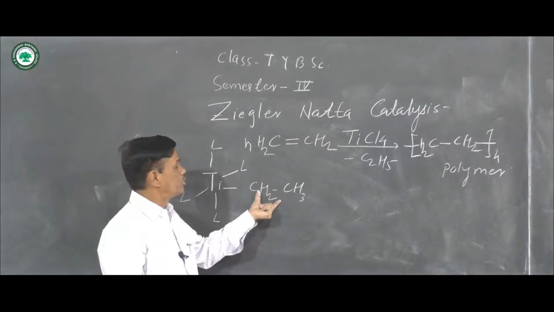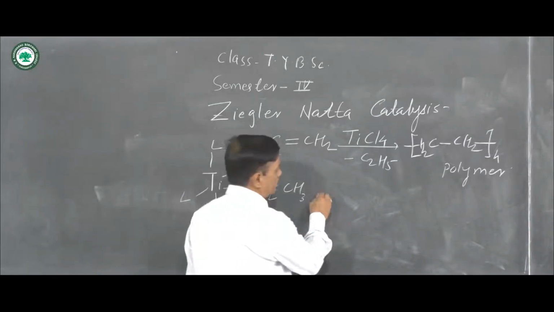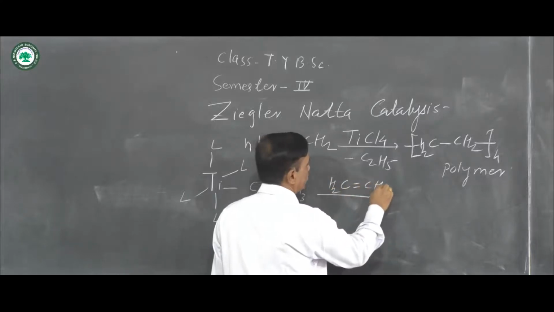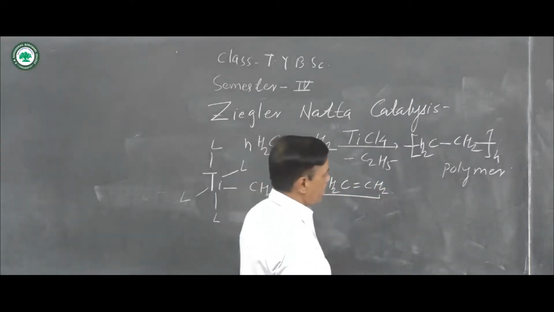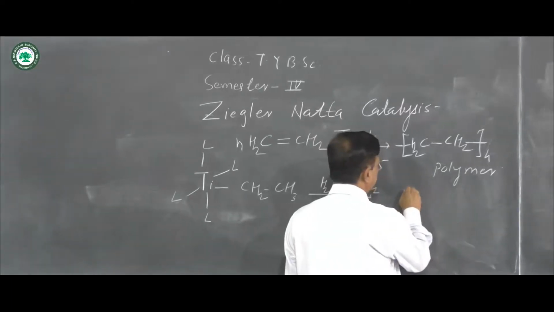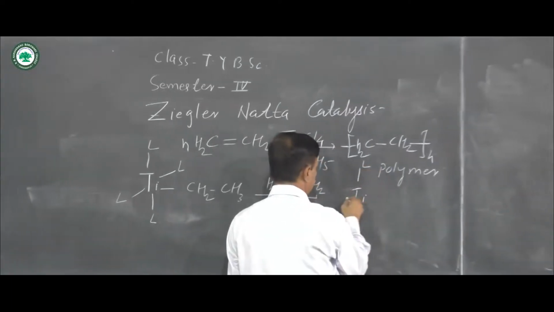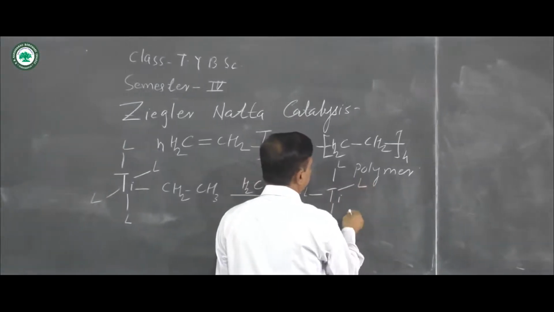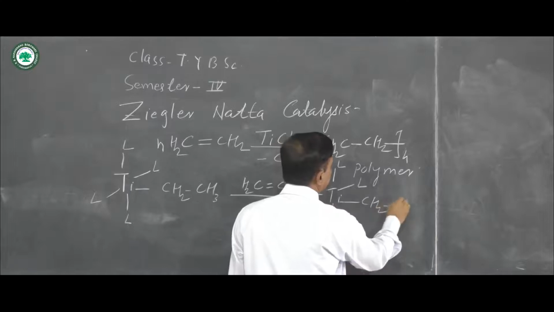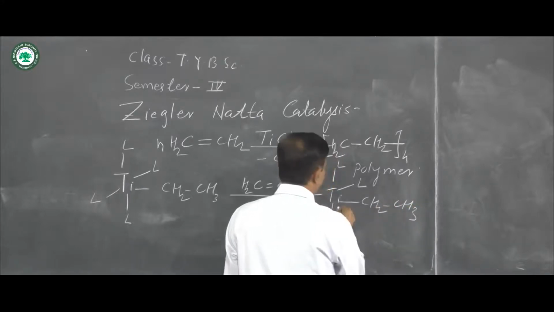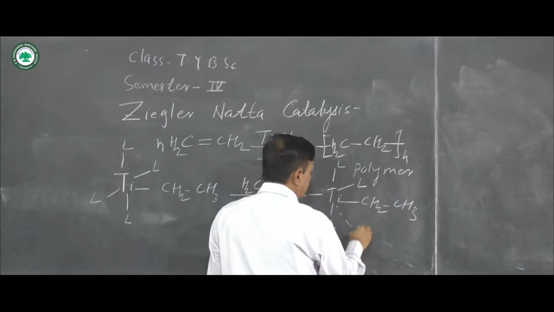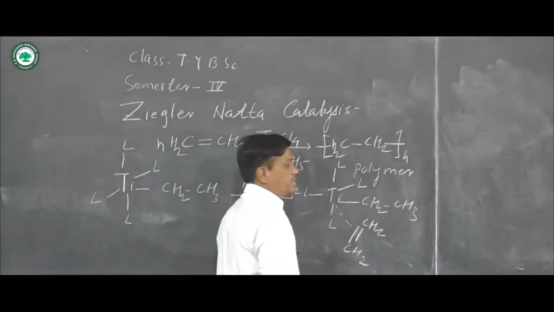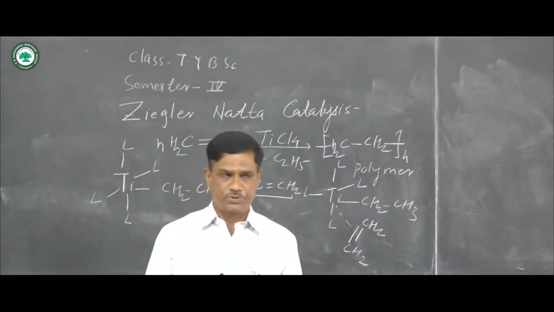Then the ethyl is CH2CH3, and when there is addition of alkene CH2=CH2, there is a formation of titanium with first L, second L, third L, fourth L, then CH2CH3, and here pi bonding occurs with CH2CH2, just like the Wilkinson catalysis process.